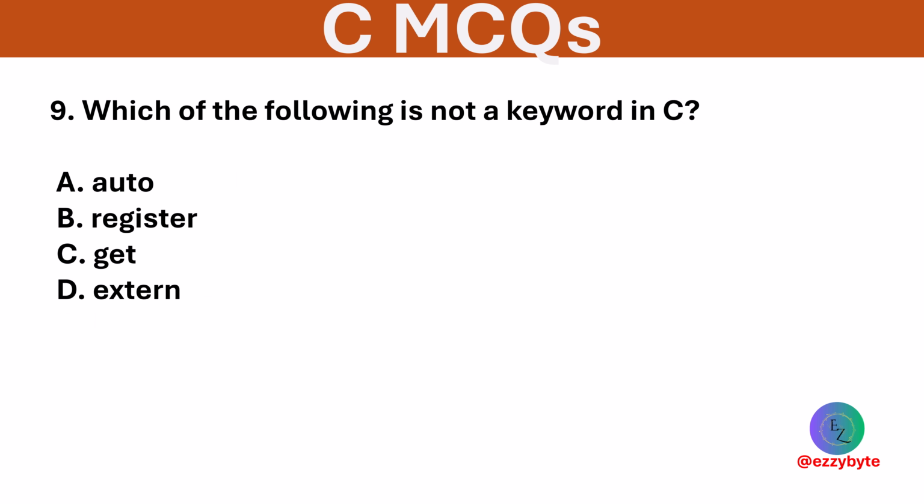Which of the following is not a keyword in C? The options are auto, register, get, and extern. Option C is correct. Get is not a keyword, the others are storage class specifiers.